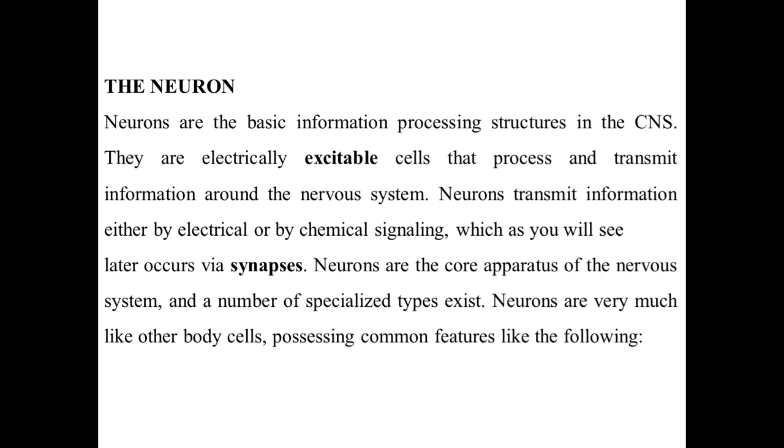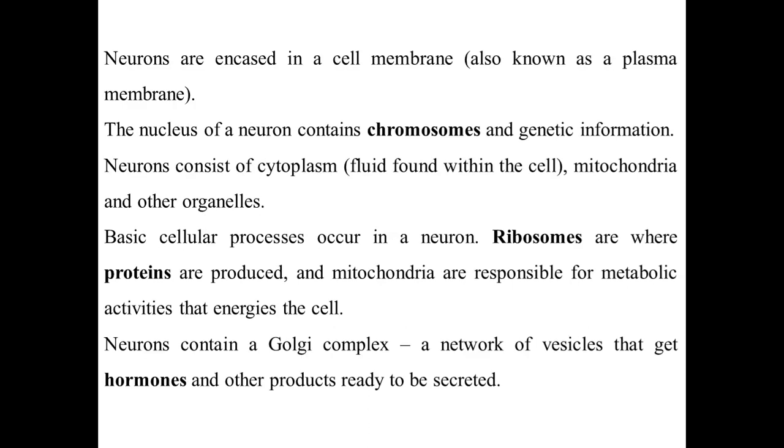Neuron cells also contain these types of structural organelles. Neurons are encased in the cell membrane, also known as the plasma membrane. The nucleus of the neuron contains chromosomes, as in a normal cell, along with genetic information.